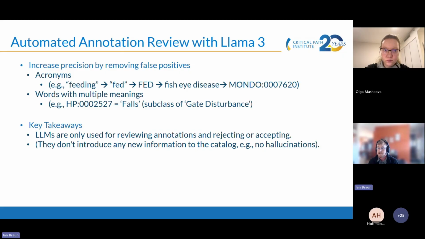So some false positive sources that we see in the case of our data are things like acronyms. So "feeding" through text variability could be associated with the string FEED, which is the same as an acronym for Fisheye disease. Another instance is, of course, words with multiple meanings. So a word that has more than one meaning, such as "fall," in HPO we're talking about it in the context of the subclass of gait disturbance. In this pipeline currently, the LLM step is only used for reviewing and then filtering annotations, so it's not introducing any new information to the catalog.